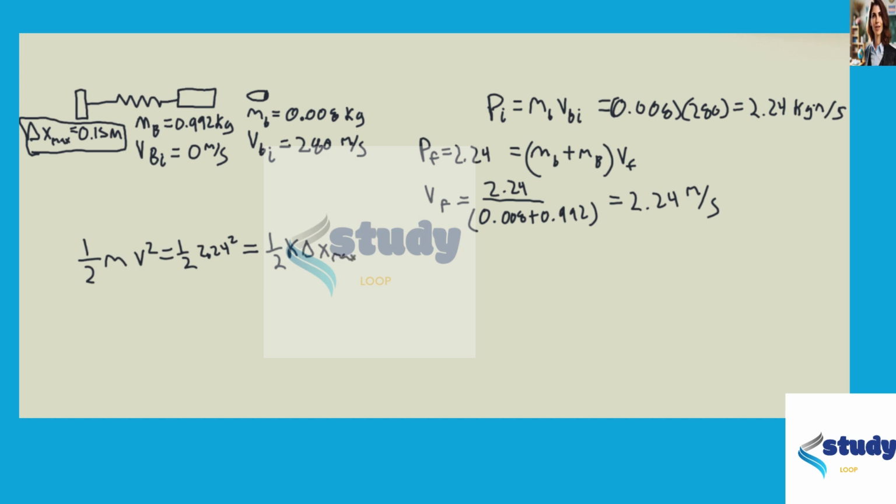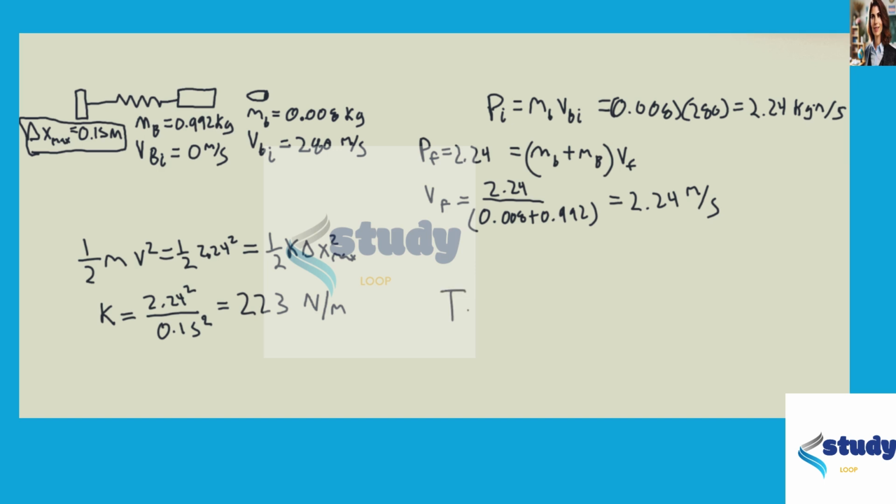So we have that if we rearrange this and solve for k, k equals 2.24 squared over 0.15 squared. Sorry, that's squared here, which is 223 newtons per meter.